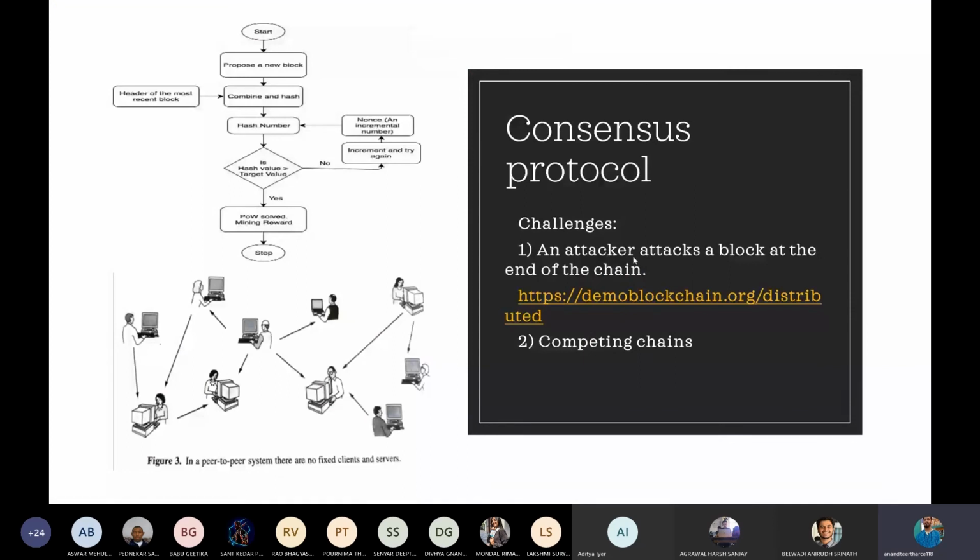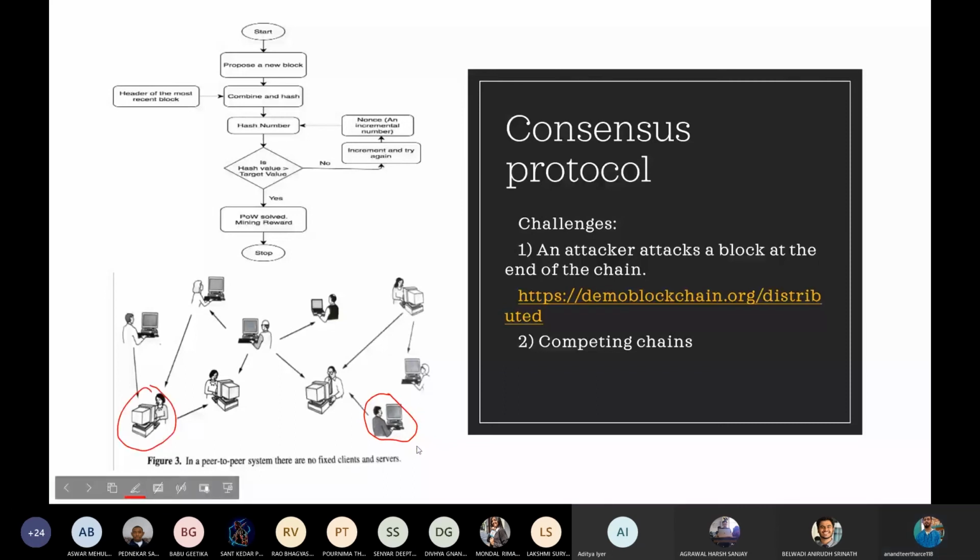Now the second challenge is competing chains, which means that two persons at the same time inside the blockchain are creating a block, that is two different blocks, and adding it inside the blockchain.